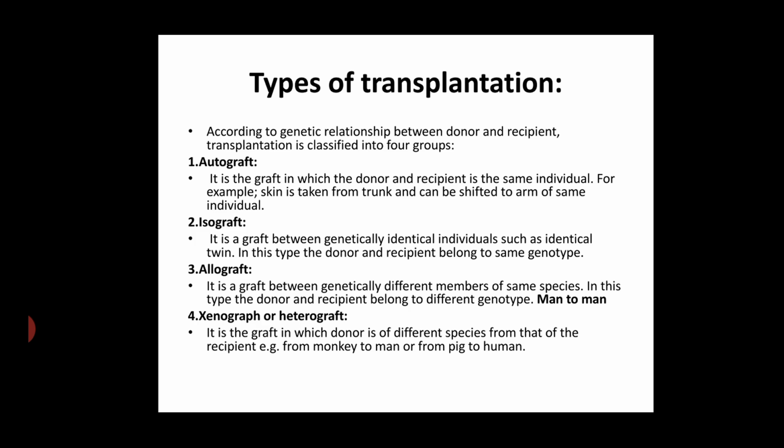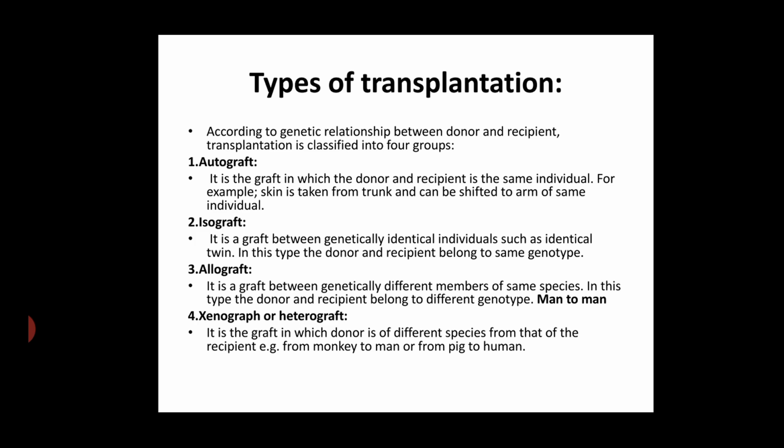Isograft transplants are those types of transplant which are done between twins. For example, you know twins like Ram Lakshman or Ganga Jamuna, as we call them in Nepal. In this type, donor and recipient belong to the same genotype.